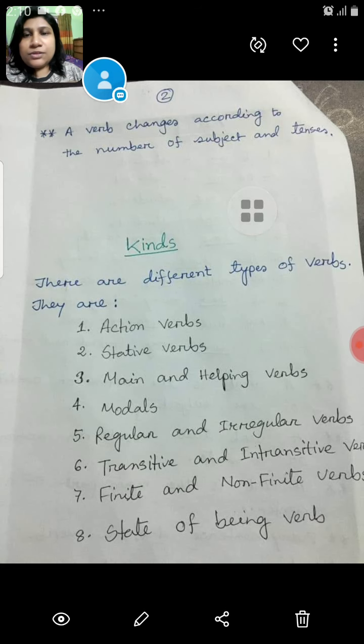So first person, one kind of verb; second person, one kind of verb; third person, one kind of verb; singular number, one kind of verb; plural number, one kind of verb; present tense, one kind of verb; past tense, one kind of verb. So the verb changes according to the subject, the number, the person, and the tense.